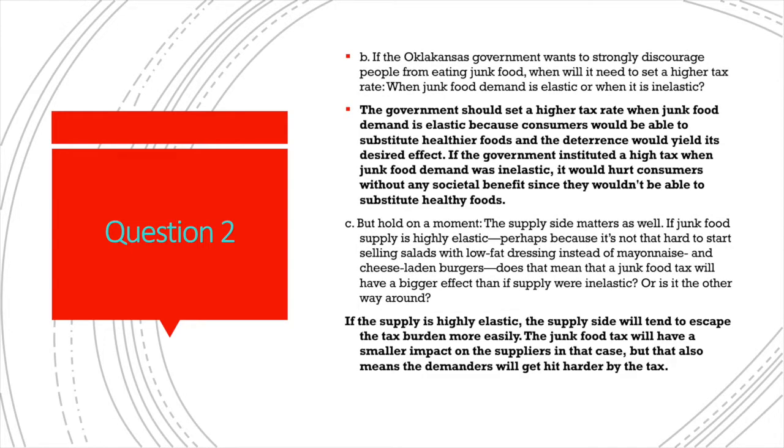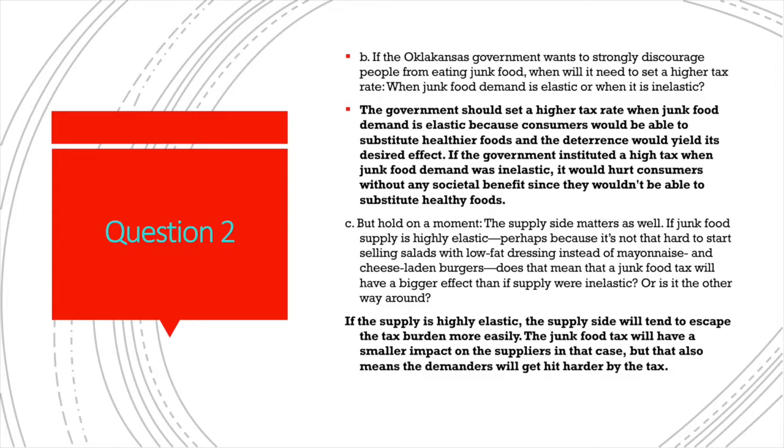So in part B, we are asked if the government wants to strongly discourage people from eating junk food, will we need to set a higher tax rate when junk food demand is elastic or when it's inelastic? What we learned is that the curve that's more elastic would have to pay less tax. So if the demand curve was inelastic, consumers would pay more. It would hurt consumers without any societal benefits, since they won't be able to substitute healthy foods. So in this case, the government should set a higher tax rate when junk food demand is elastic, because consumers would be able to substitute healthy foods.